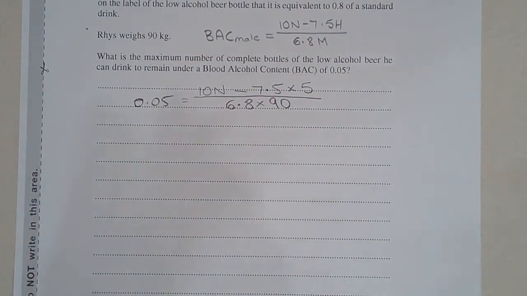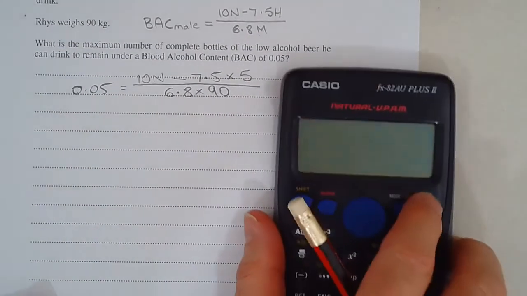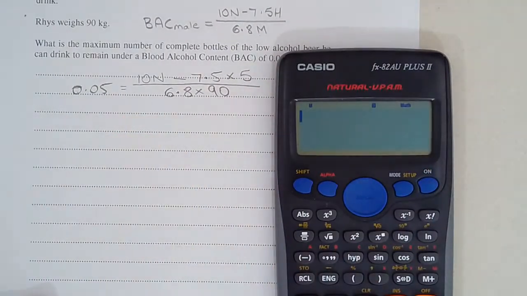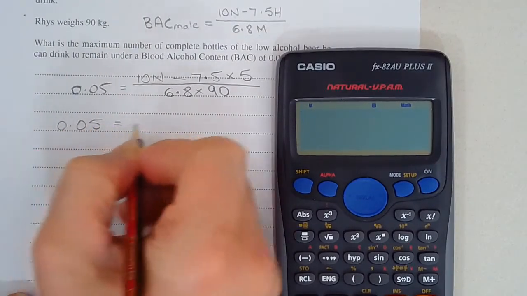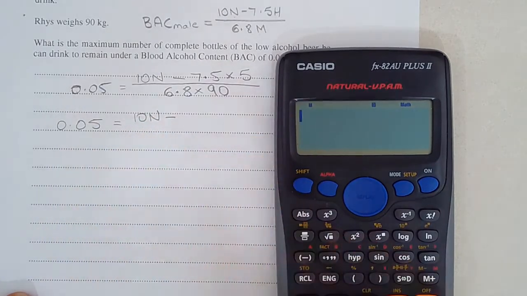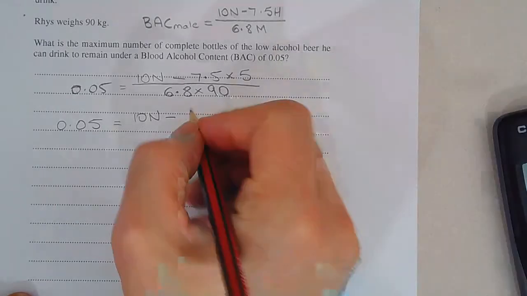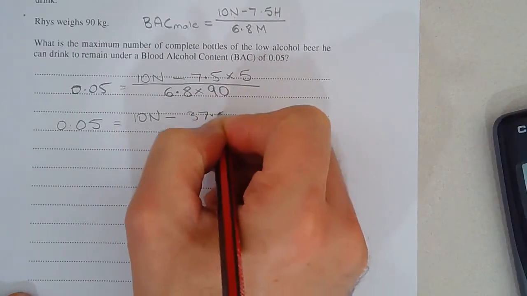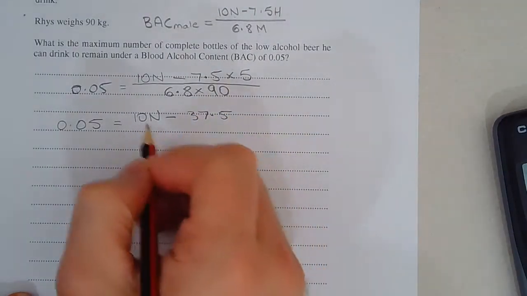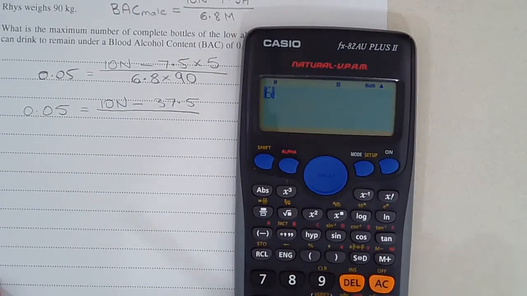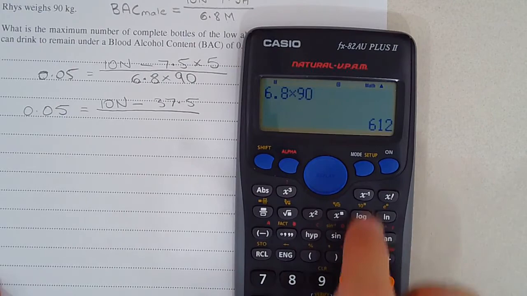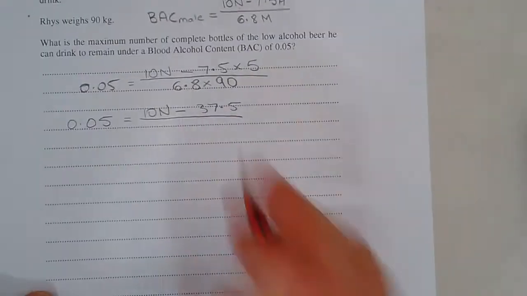So what we can do now is just clean this up a little bit. Okay, so we might evaluate some of these values. So 0.05 is equal to 10N minus, now 7.5 multiplied by 5 is 37.5, over 6.8 multiplied by 90. And that's 612.